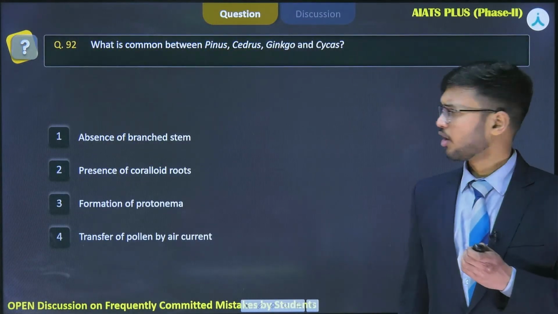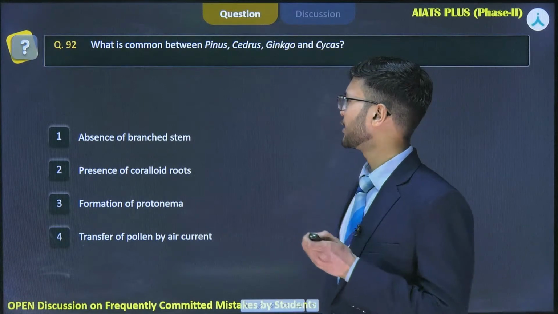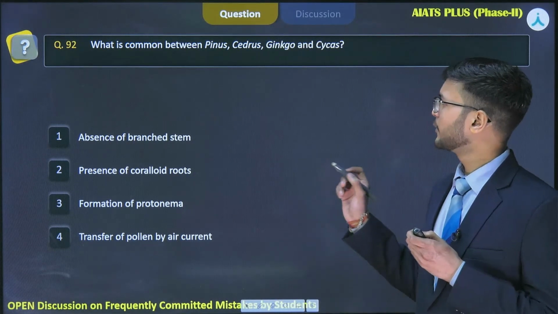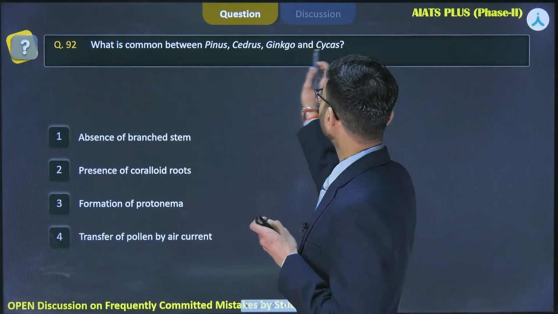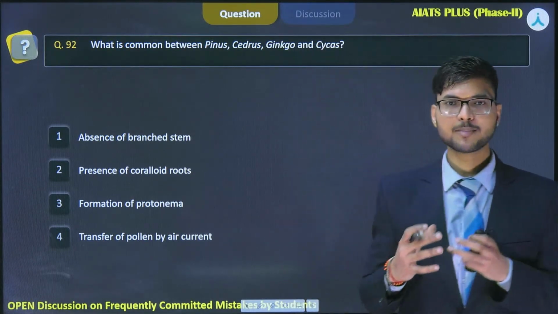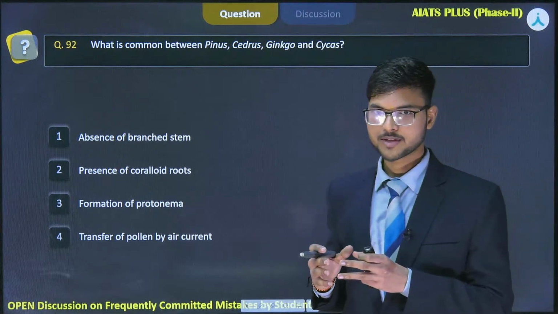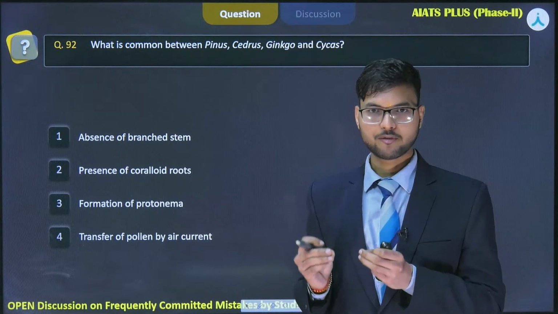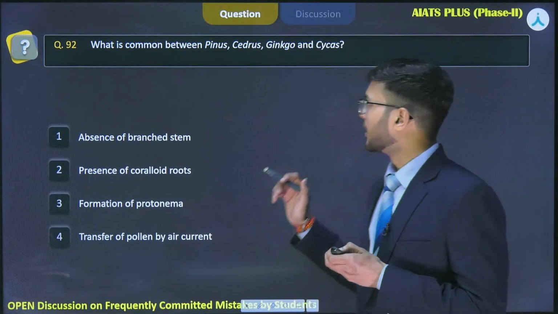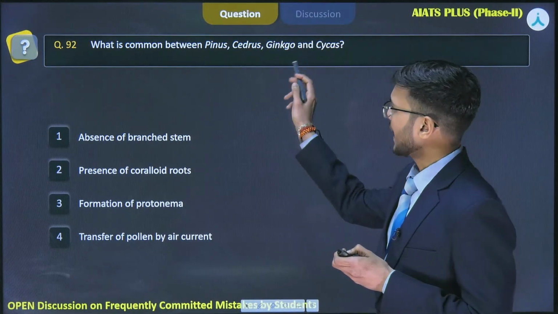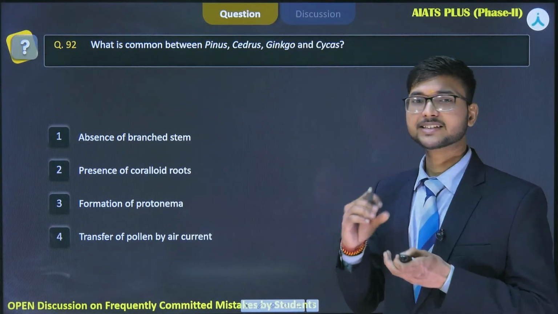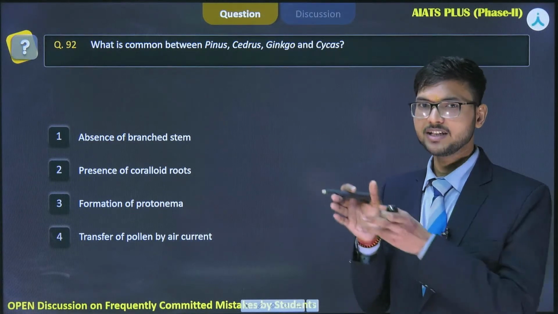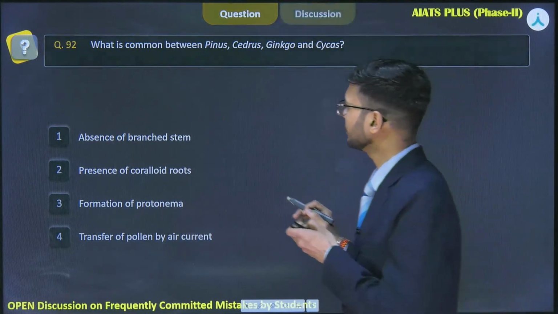The first question on the screen is question number 92, from plant kingdom. What is common between pinus, cedrus, ginkgo and cycas? All these plants belong to gymnosperms, and gymnosperms consist of seeds but lack fruits. All these plants have certain features. Let's discuss these features so that we can find out what are the common features present in all these plants.